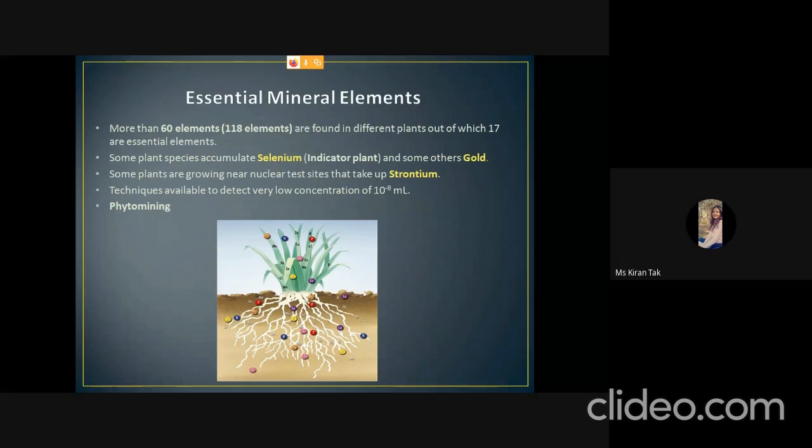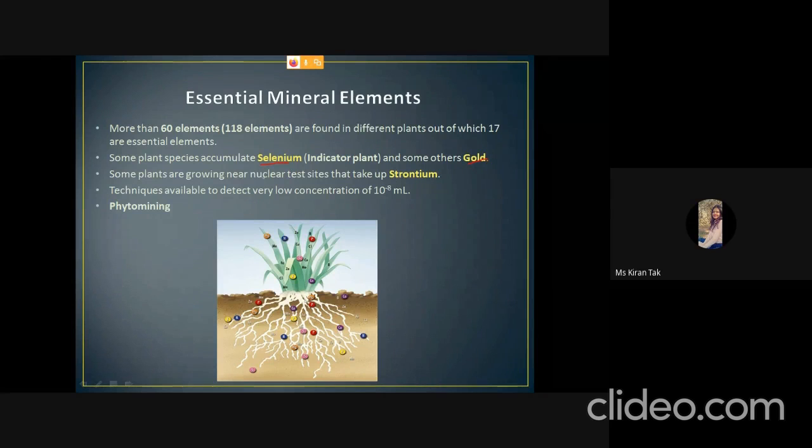it, as here they are small plants, so transpiration pull is enough to take up the elements with the water. So if the soil is selenium rich, then the plant takes up the selenium and accumulates it in various parts of the plant. If the plant grows near gold mines, then the plant takes up the gold and accumulates it inside its different parts.